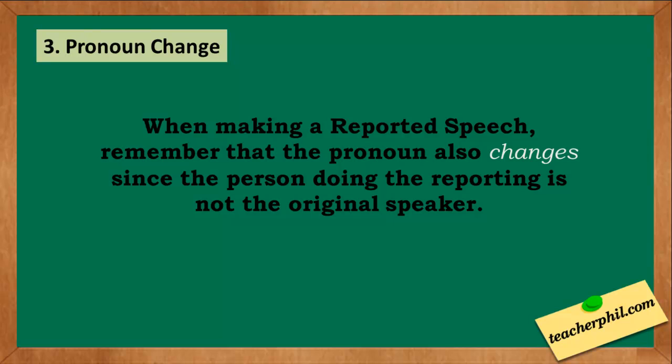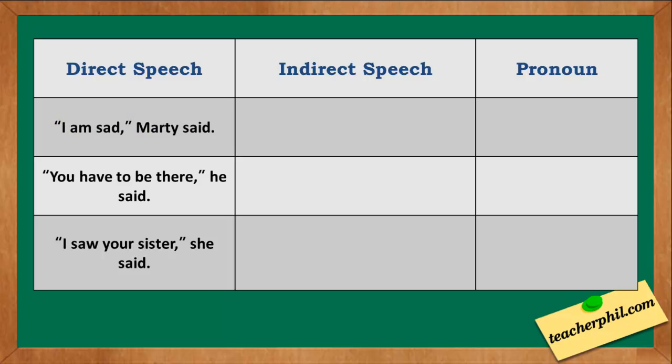The third rule is regarding pronoun change. When making a reported speech, remember that the pronoun also changes since the person doing the reporting is not the original speaker. Examples: "I am sad," Marty said. The indirect speech is "Marty said that he was sad." The pronoun I was changed into he.